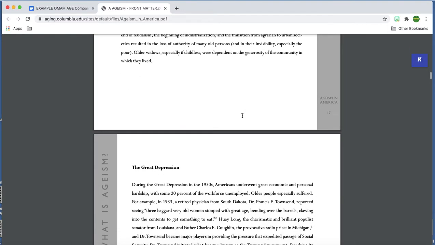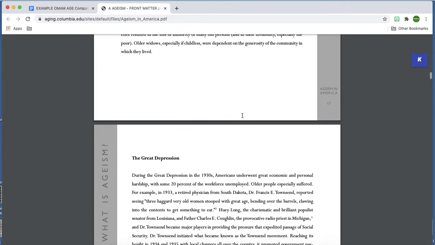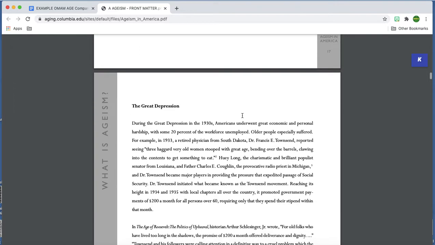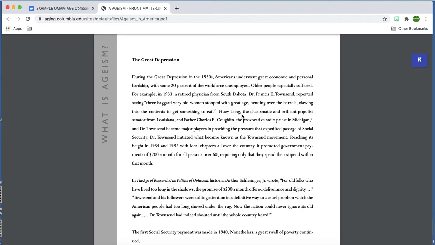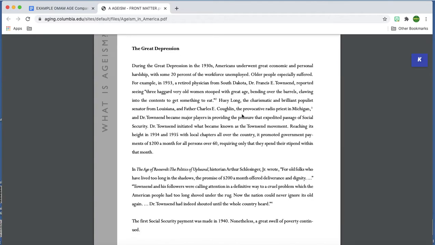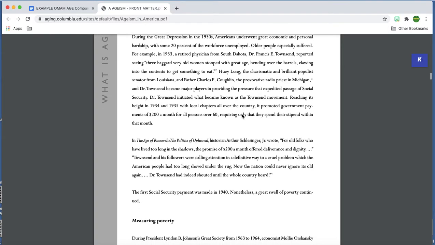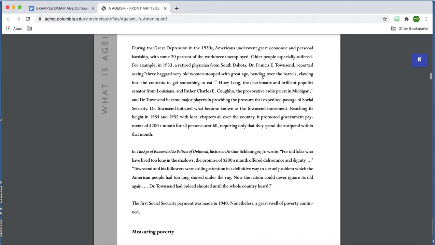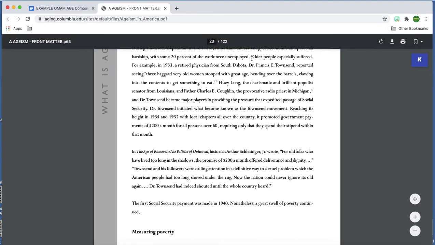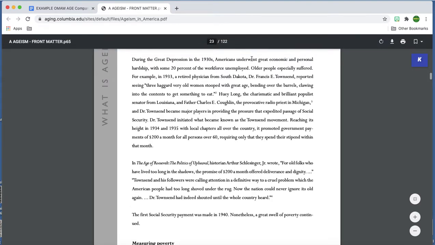I'm skimming through this. Talks about how people, a long time ago, maybe respected their elders. I think this is going to be significant. The Great Depression, because that actually deals precisely with the time period of Of Mice and Men. So I think I should probably pay extra special attention here. Let's see. I kind of feel like some of this may be stuff I want to cite.